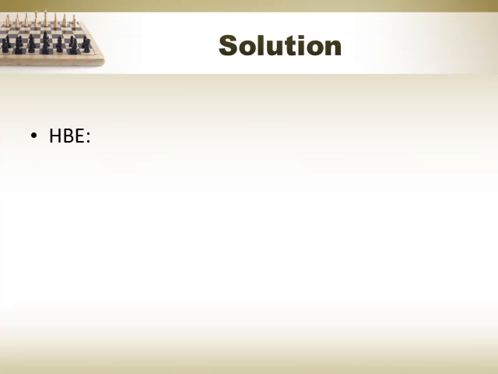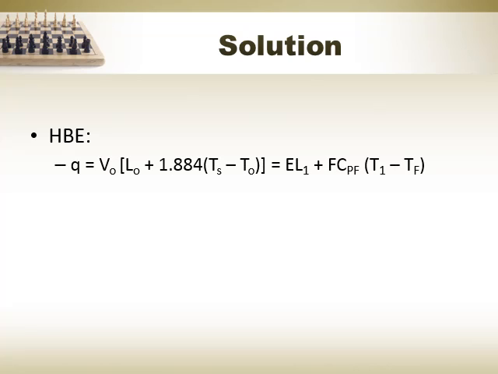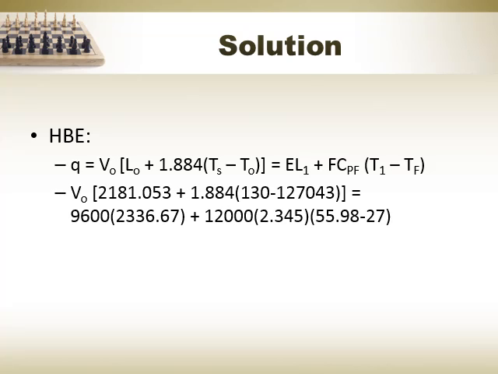Then, by heat balance equation, Q is equal to VO times (L plus 1.884 times (Ts minus To)) is equal to E L1 plus CPF times F multiplied by (T1 minus TF). Substituting the values given and the calculated ones, we would get the value of VO as 10,635.23 kilogram per hour.